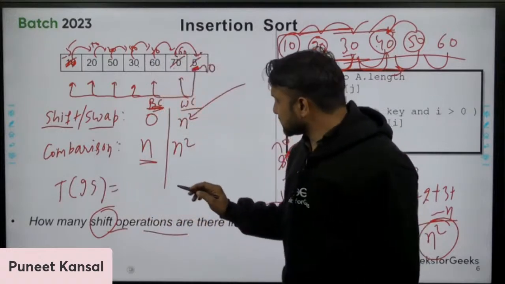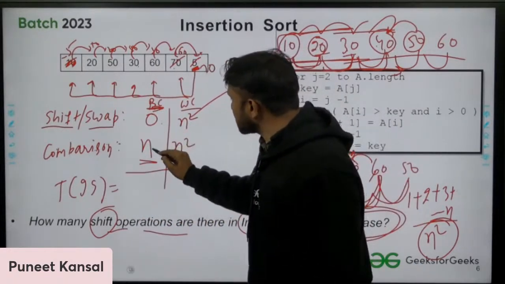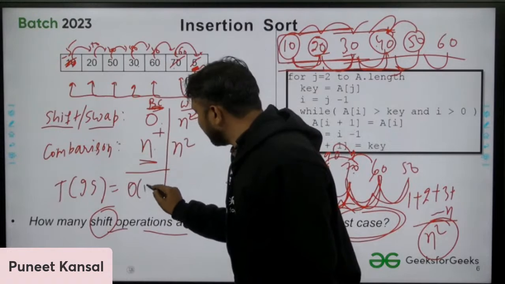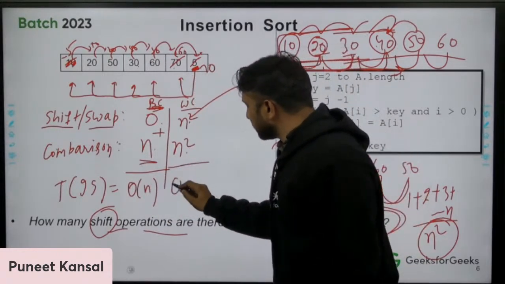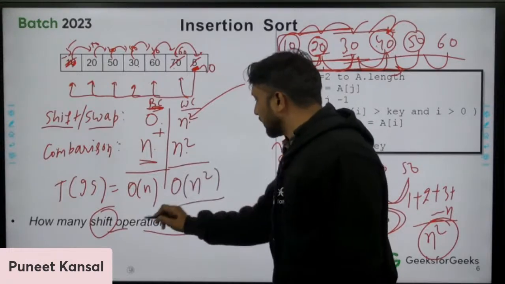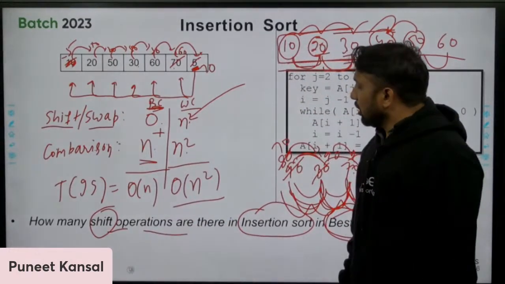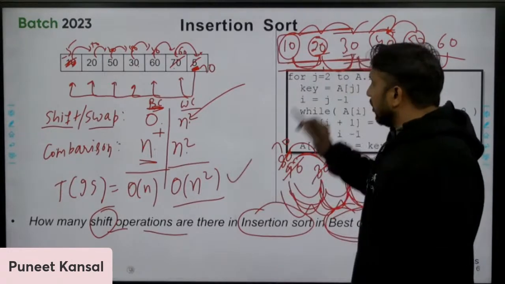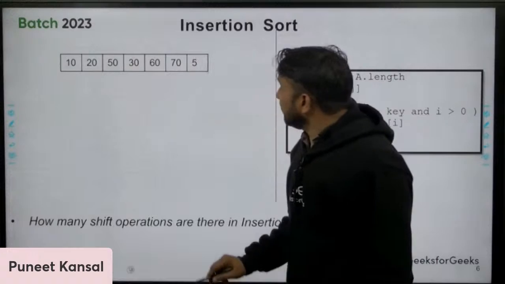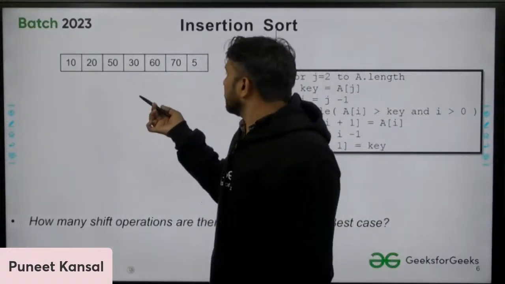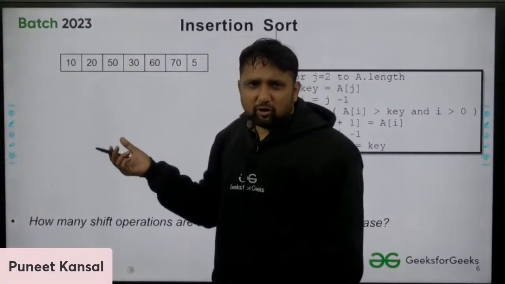So what is the time complexity of insertion sort? Time complexity of insertion sort is, in best case, 0 plus n, that is order of n. And in worst case, n square plus n square, that is asymptotically again n square. Okay, this is the time complexity. Now my one question is: if the array is almost sorted, meaning 1 or 2 elements are not sorted.